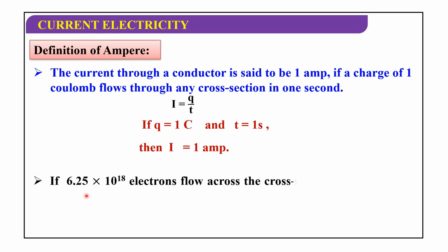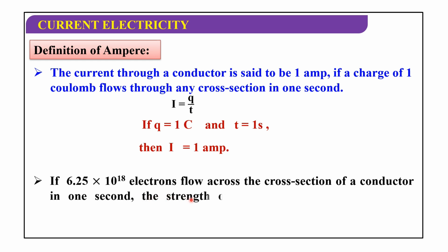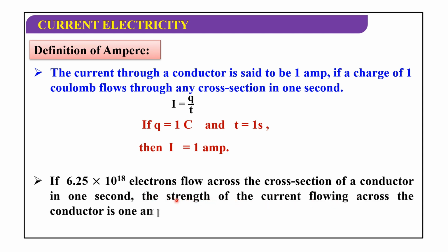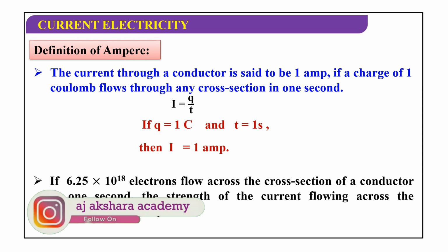If 6.25 times 10 to the power of 18 electrons flow across the cross section of a conductor in 1 second, then the strength of the current flowing across the conductor is 1 ampere.